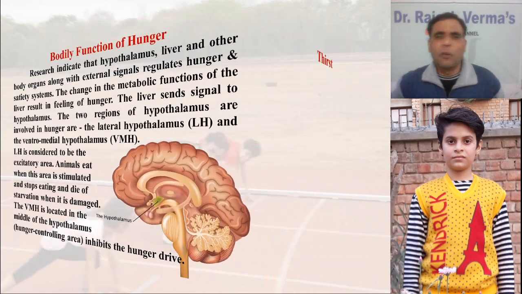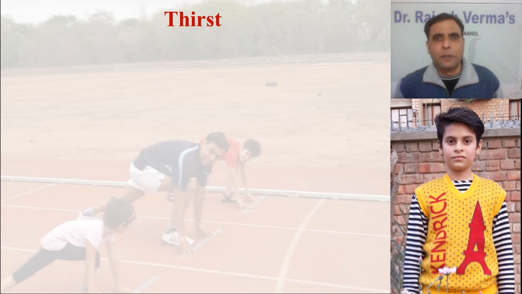The VMH was removed in various animals, and the animals never stopped eating. They died of overeating. They became so obese but just kept on eating, because the satiety or controlling center was absent. Various experiments were also done in which the animal was kept hungry for two to three days and not fed anything. In that case, the moment the VMH was artificially stimulated, the animal stopped eating the food. This has been proved by various experiments, which shows that it is the satiety center.